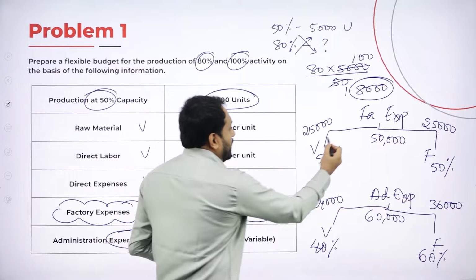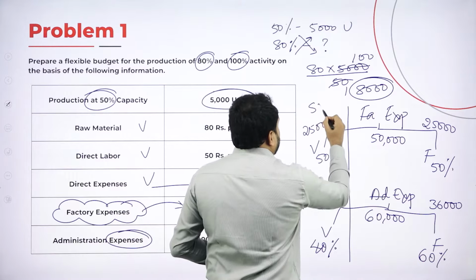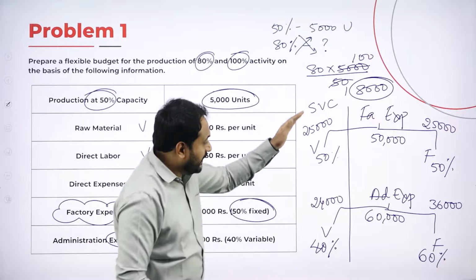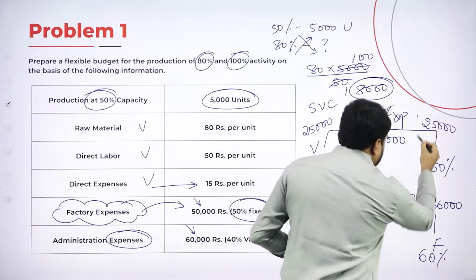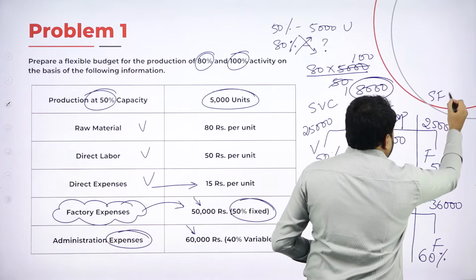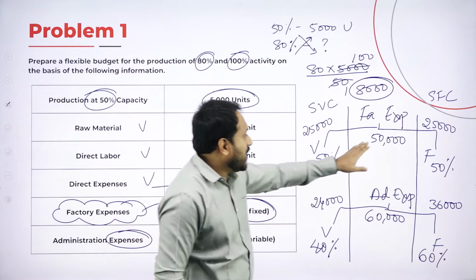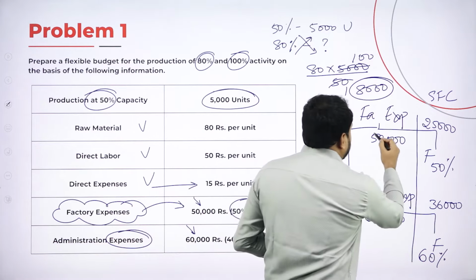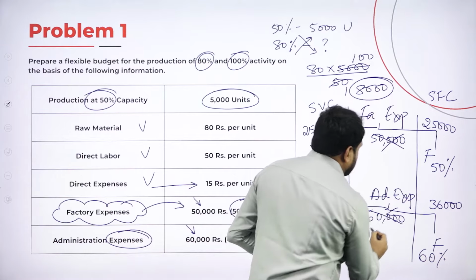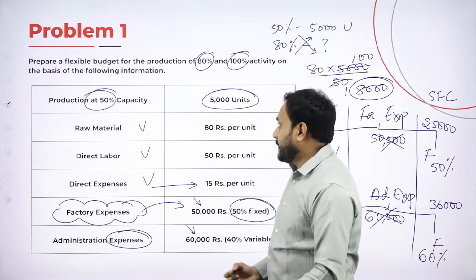Now this column right here, this is the semi-variable cost, right? And this column here we have, this is called the semi-fixed cost. So we are supposed to write these two entries but not this one. So this is all cancelled now. This is the new version. This is what you are supposed to write.